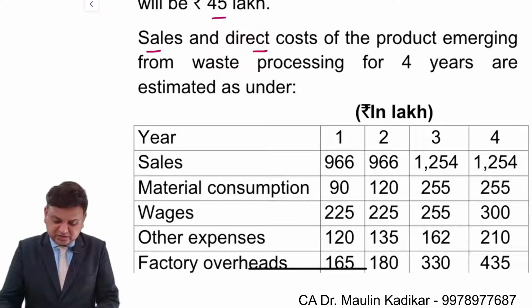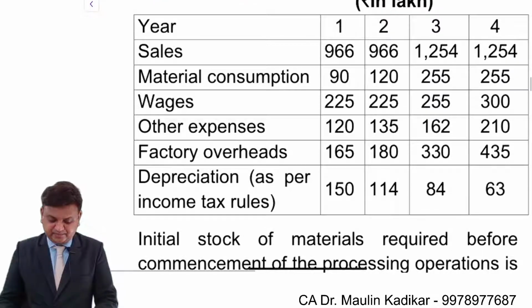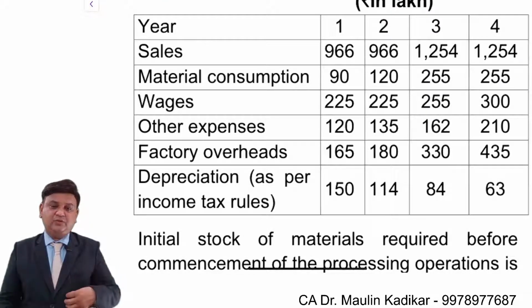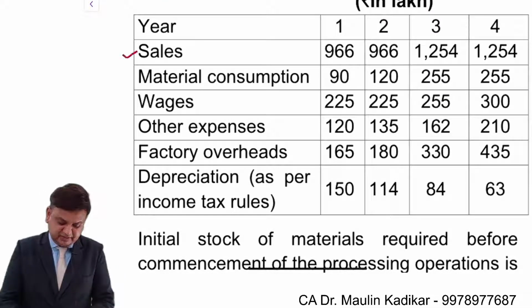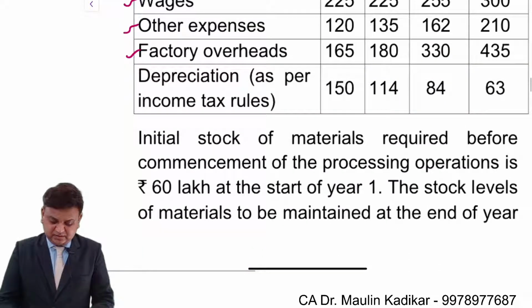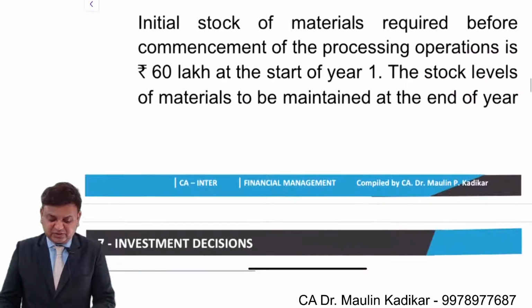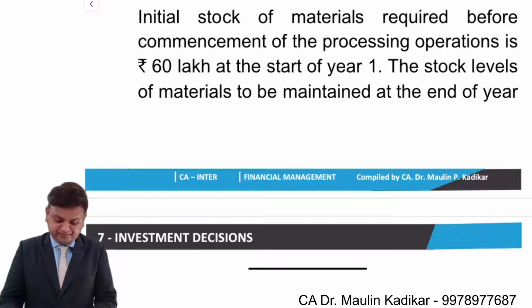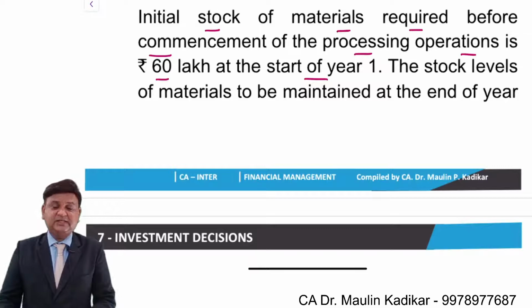Sales and the direct cost of the product emerging from the waste processing for 4 years are estimated as under. So year 1 to year 4 sales information is given, material consumption, wages, other expenses, factory overhead, depreciation as per income tax rules have been given to us. Initial stock of the material required before the commencement of the processing operation is 60 lakhs at the start of year 1.